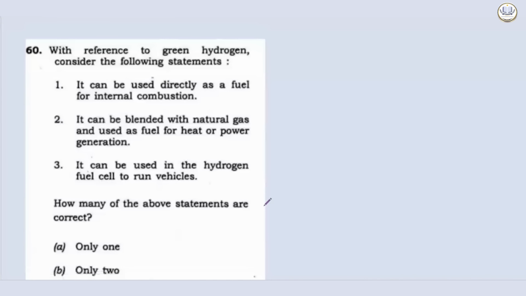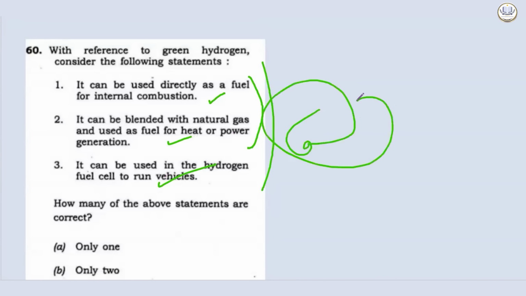Now, let's see this option. With reference to green hydrogen, consider the following statements. Statement 1: it can be used directly as a fuel for internal combustion. Statement 2: it can be blended with natural gas and used as a fuel for heat or power generation. So humbly, yes, it can be correct. It can be used in the hydrogen fuel cell to run vehicles. Can is a word showcasing probability, and in any question, specifically a technology-related question, this word will be used. There is a very huge probability that the statement will be correct.